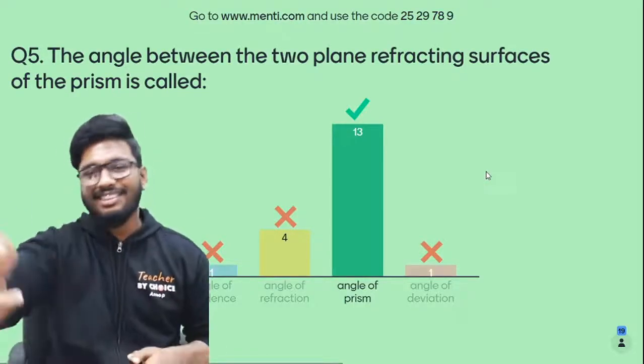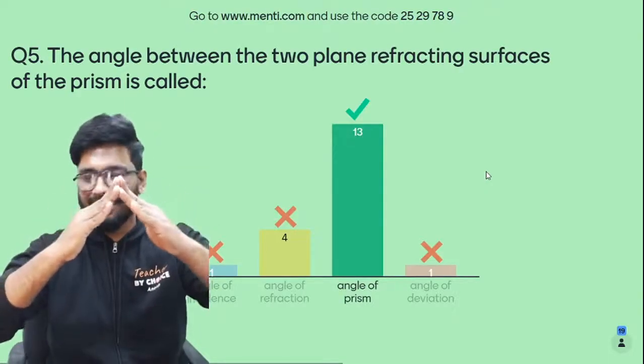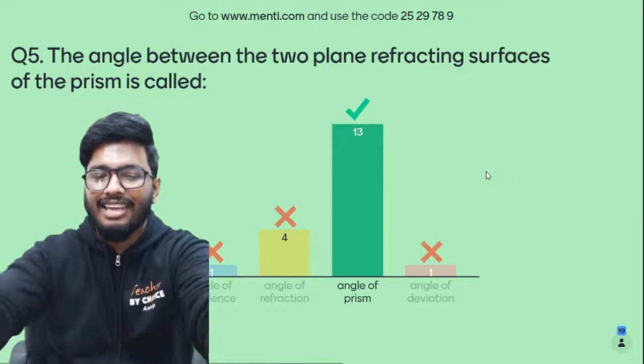Anyways, the right answer, people, is angle of prism itself. That is basically the two refracting surfaces. That's nothing but this one. So the angle formed between the two refracting surfaces is nothing but the angle of prism.